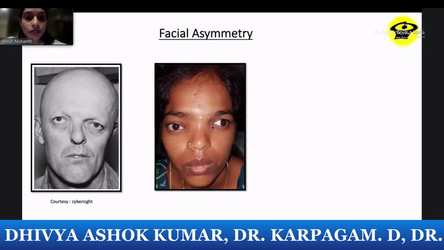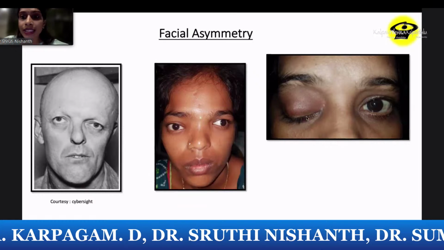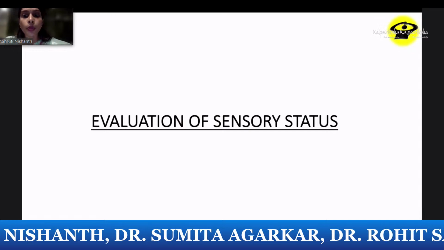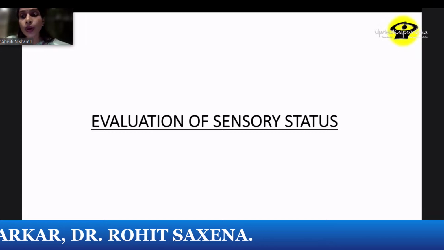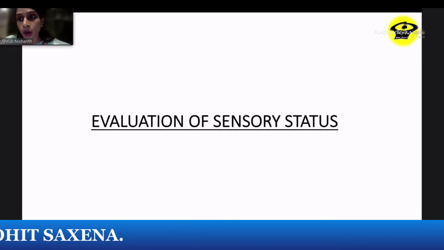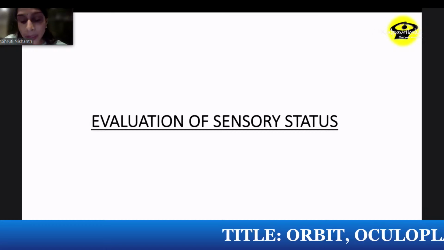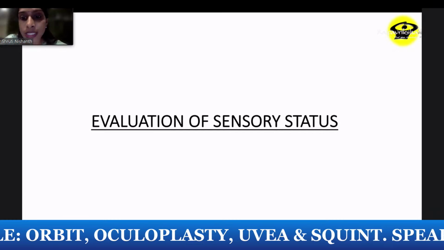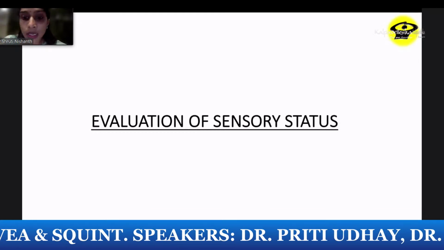This is a facial asymmetry where you have congenitally displaced globes. And this is a third nerve palsy where you can see there is a ptosis, again a cause for facial asymmetry. Now, once you evaluate the facial asymmetry and the abnormal head posture, it's very common for people to say motor evaluation first followed by sensory evaluation, but I beg to differ. It's always good to do the sensory evaluation first followed by the motor evaluation, because the minute you start cover or uncover, you're dissociating the eyes and that can lead to a false sensory evaluation result.